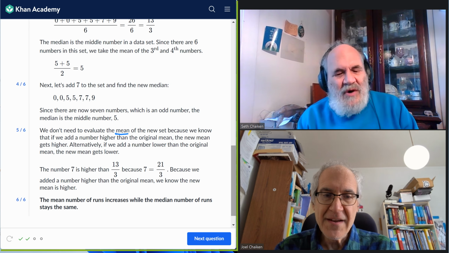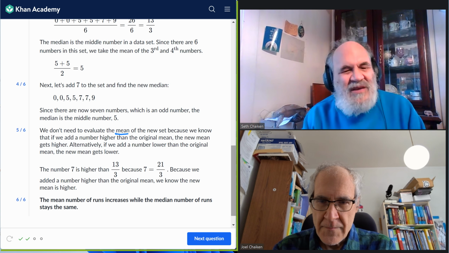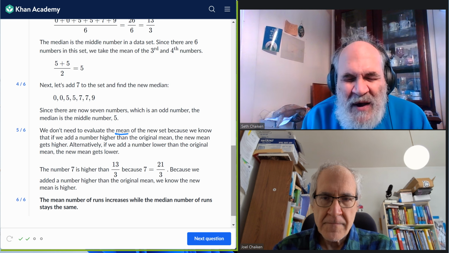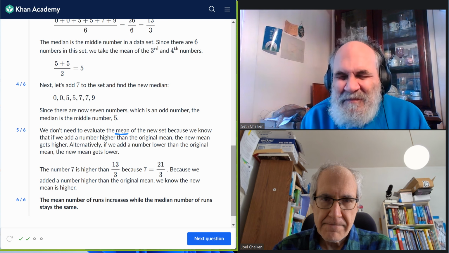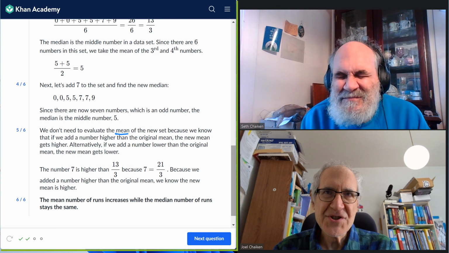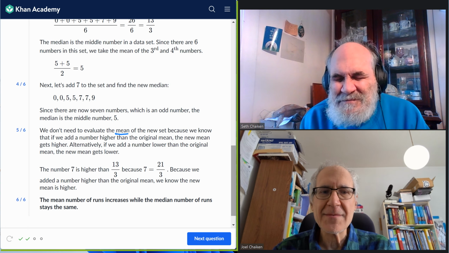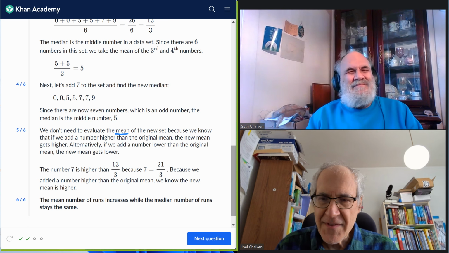So another tip about studying this problem is what happens in the third case when the new number is equal to the mean. Then the mean doesn't change. So if the new number is lower, the mean goes down. If the new number is equal to the mean, the mean stays the same. Great. So give them a little bit of credit.